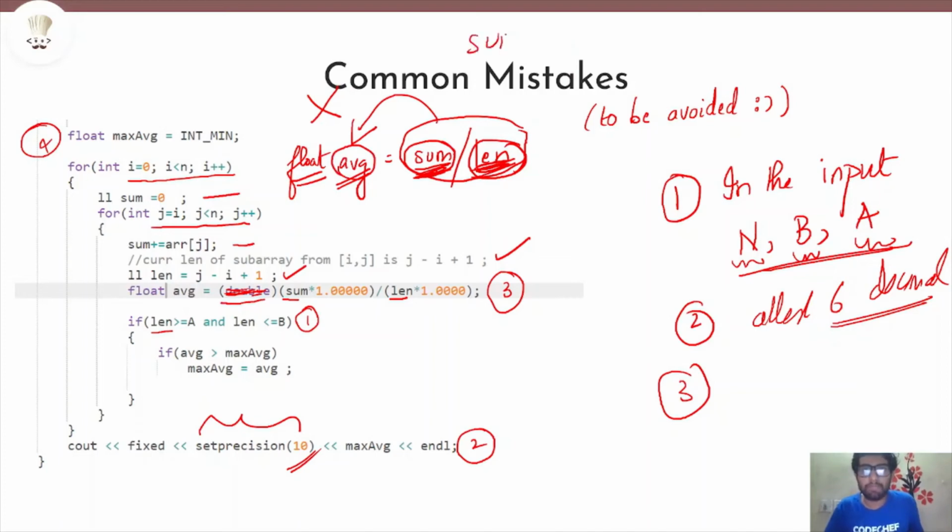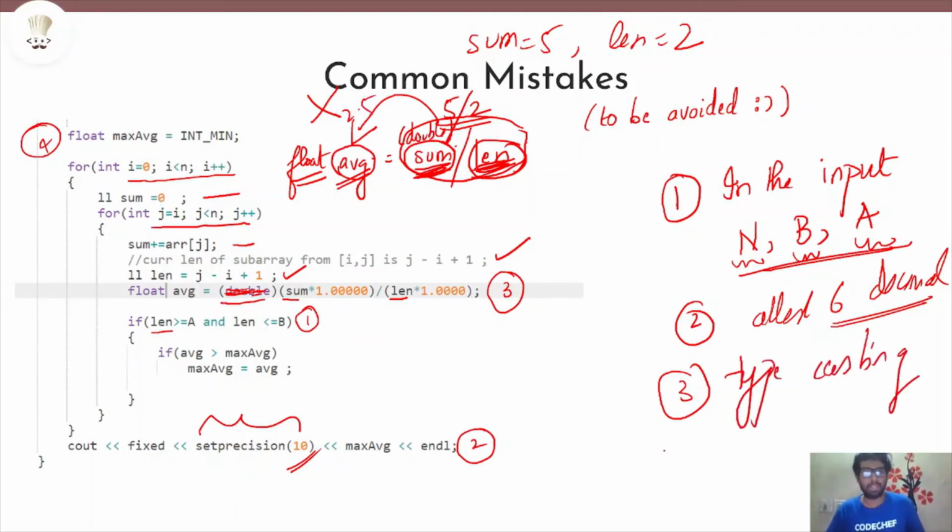Because if your sum equals 5, let's say, and your length equals 2, you will think that float average will be 2.5. No, float average will be 2 in this case, because it's right to left. We do 5 by 2, which is integer division, and 2 gets assigned to average. However, if you do typecasting or type promotion, then you get 2.5. So always take care of typecasting issues.